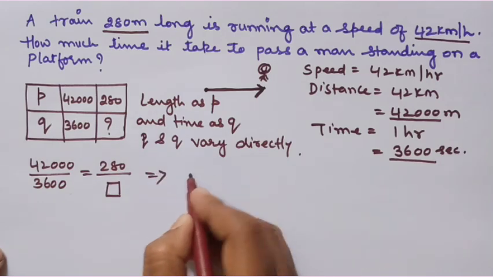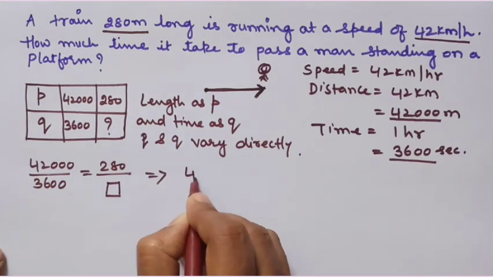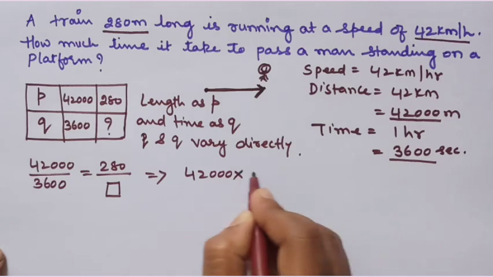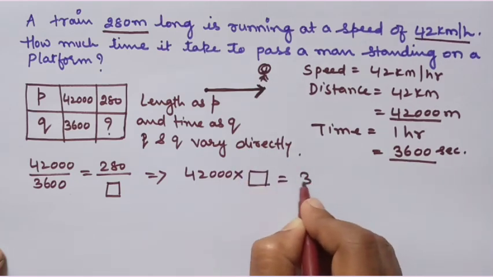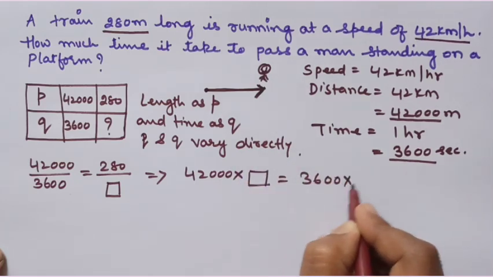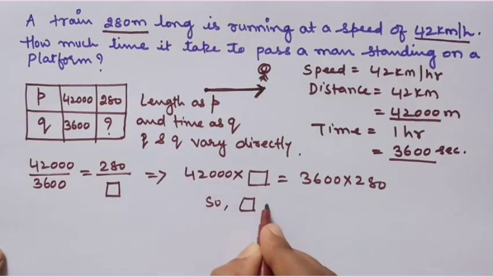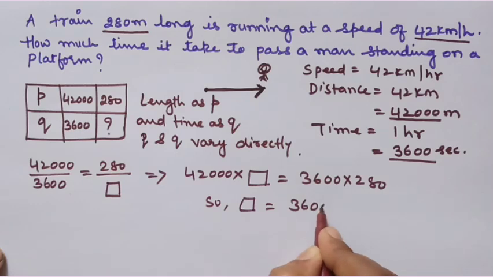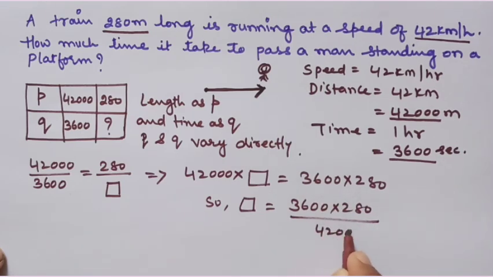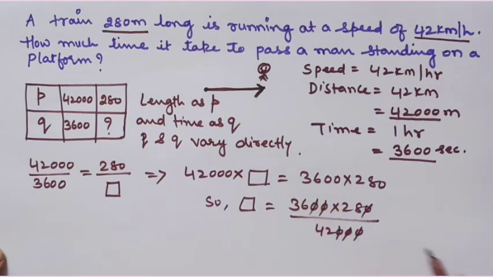So this implies 42,000 into your unknown number will give you 3600 into 280. So your unknown number will be equal to 3600 into 280 divided by 42,000. Cancel the 3 zeros from the numerator and denominator.